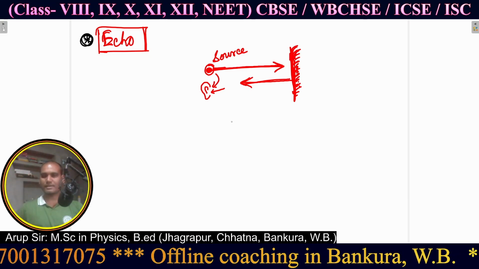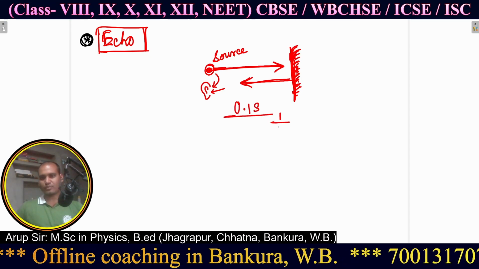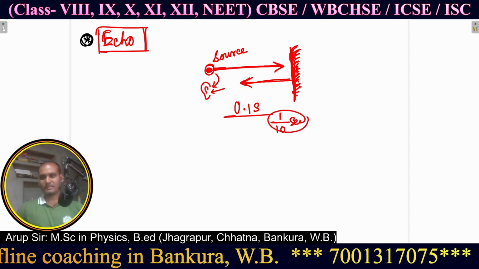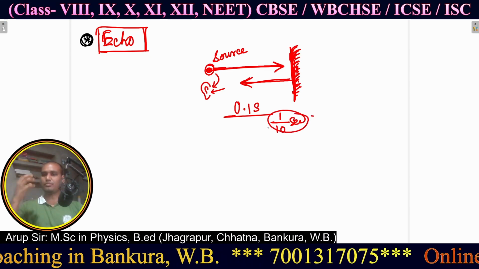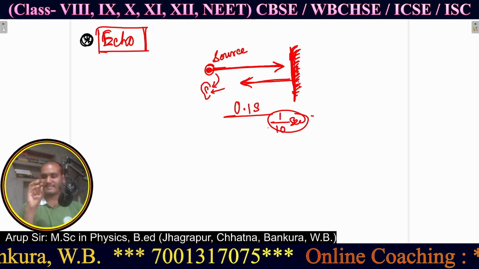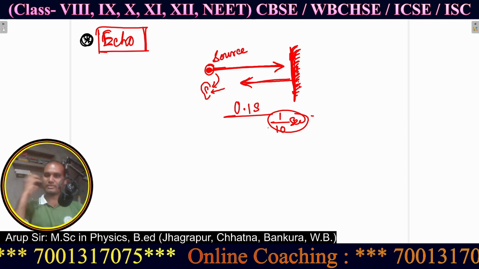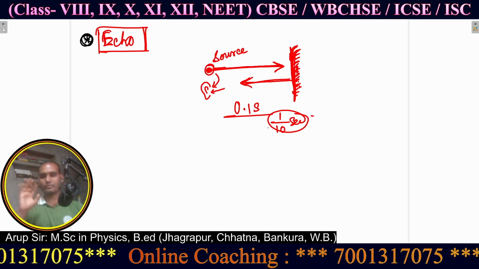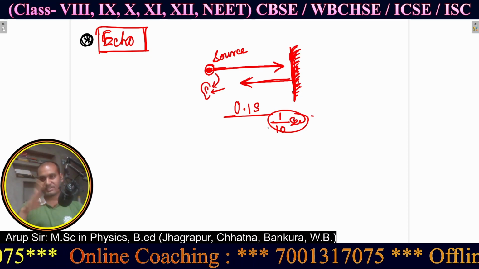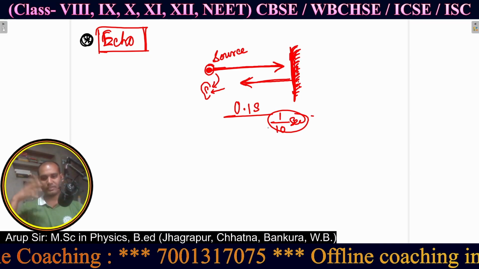What is the time gap? Time gap is 0.1 second, means 1 by 10 second. If the reflected sound is coming in less than 0.1 second, then we can't distinguish between the direct sound and the reflected sound. This is the human brain.